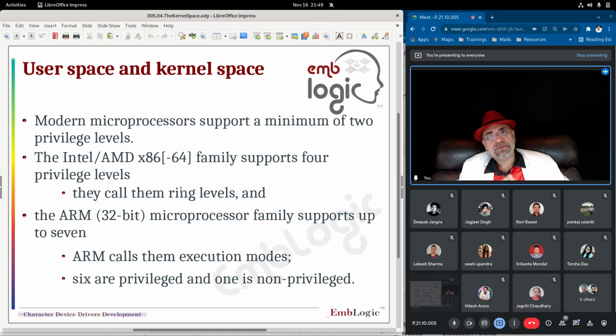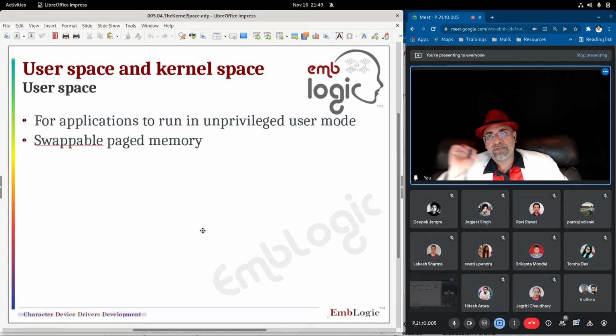We will see how we can go that. But in ARM you have 7 different user levels called modes, execution modes. There are 6 privileged modes and 1 non-privileged mode. Total 7 modes in ARM that we'll see when we go into ARM.